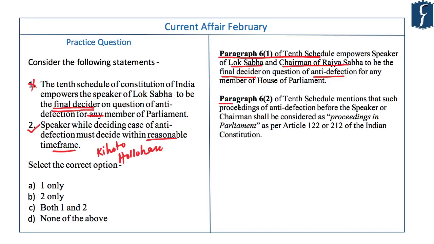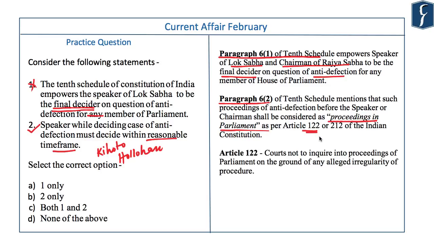And paragraph 6.2 of the 10th Schedule mentions that such proceedings of anti-defection before the Speaker or the Chairman shall be considered as proceedings in the Parliament as per Article 122 or 212 of the Indian Constitution. What is Article 122? Article 122 says that the courts do not inquire into the proceedings of the Parliament on the ground of any alleged irregularity of the procedure.